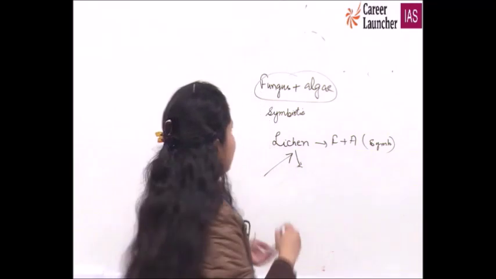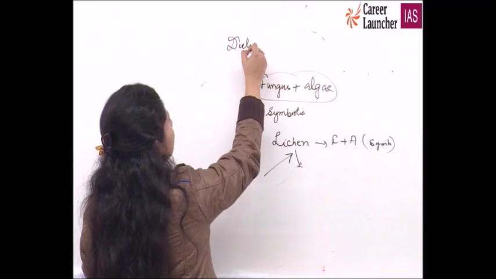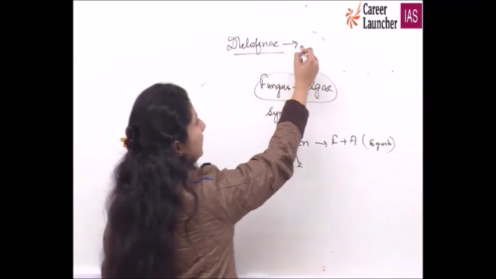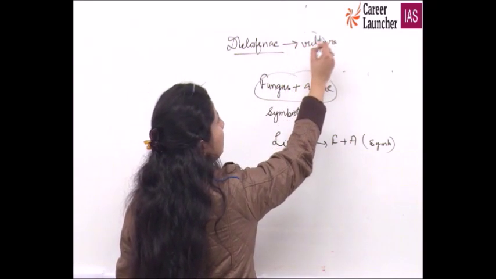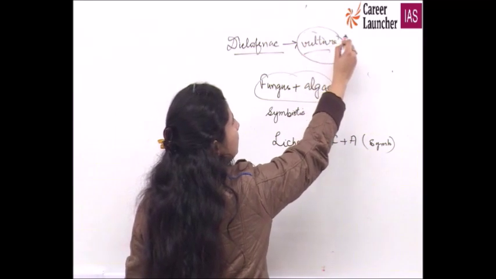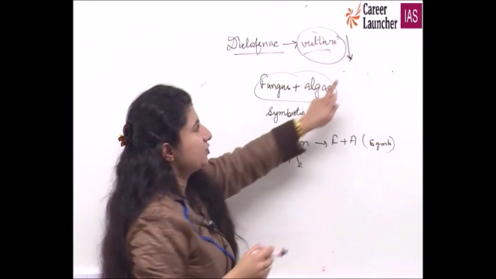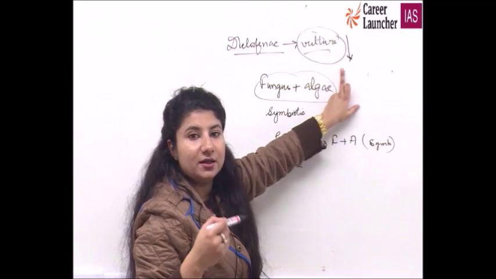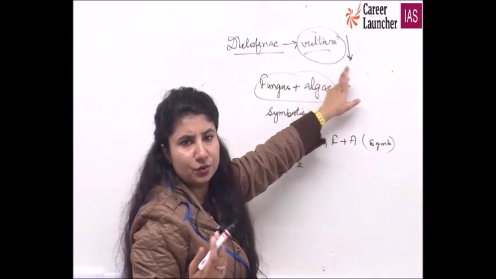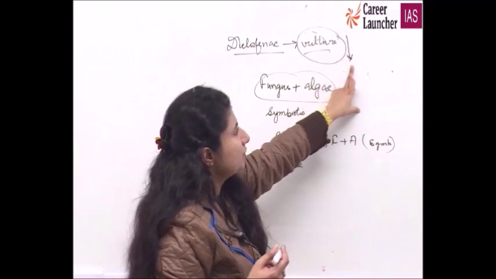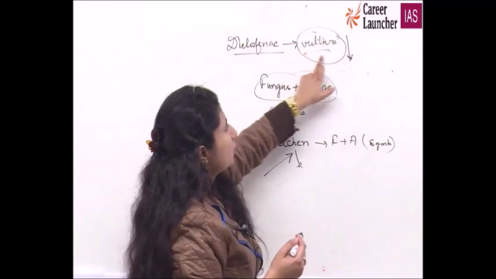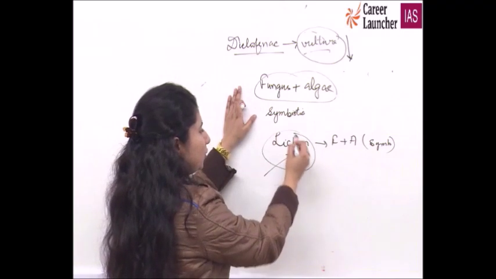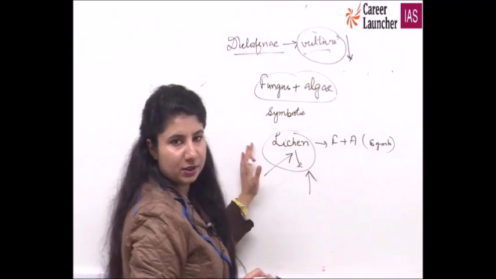Also, diclofenac was a direct threat to the vulture population. When vultures started reducing in population, the natural scavengers, those who consume dead bodies of animals, were also reducing. So vultures are also indicators, and we have seen the example of the sparrow. And lichens give you the best indication of the level of atmospheric pollution.